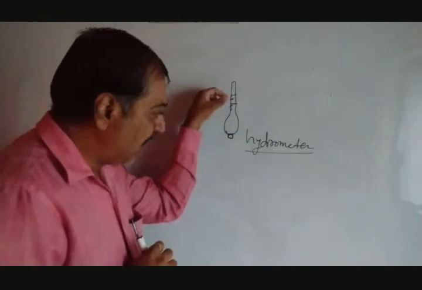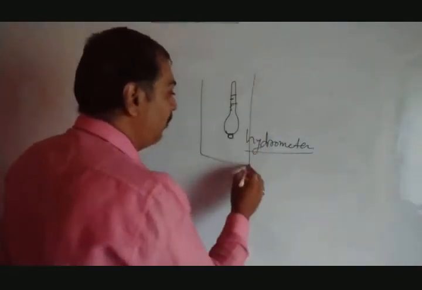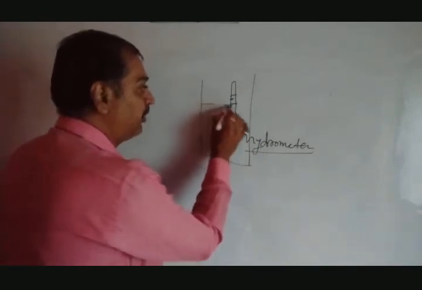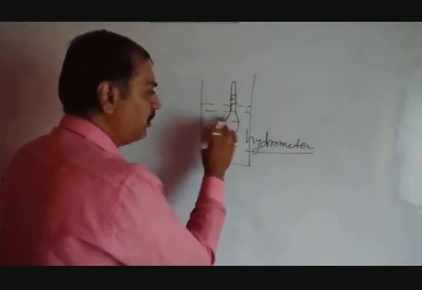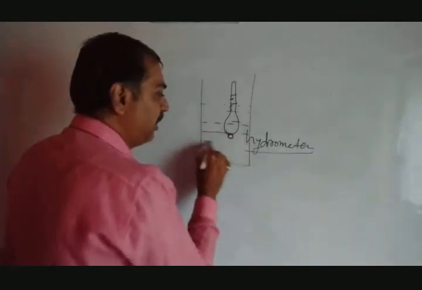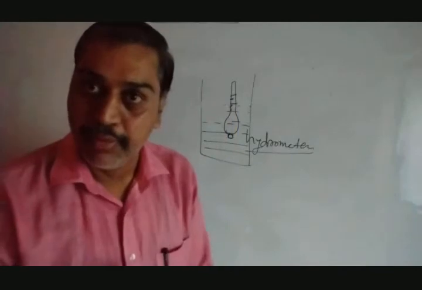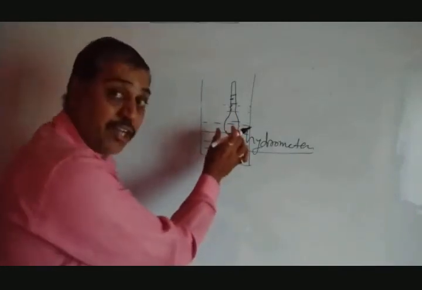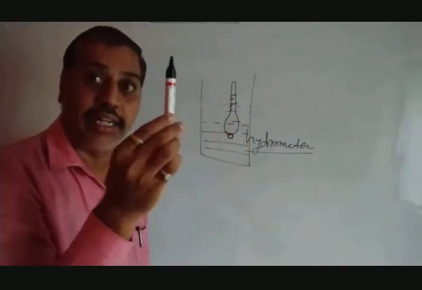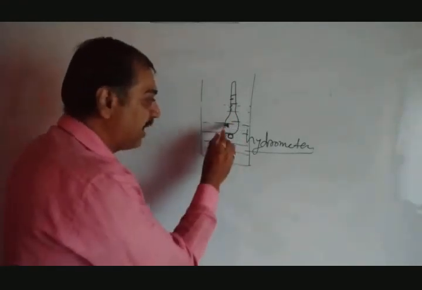Suppose we have such a type of jar, and they pour some milk inside, not this much actually, a little bit, and in this milk they put the hydrometer. The hydrometer stands exactly at the equilibrium position like this, and it shows some reading, how deep it goes inside.